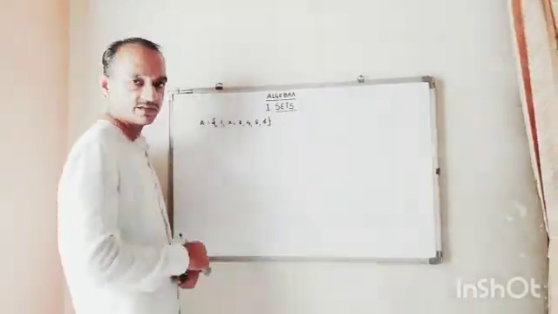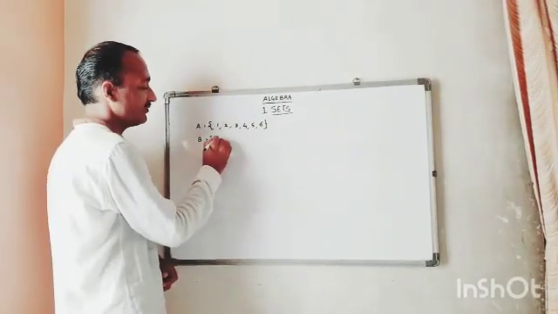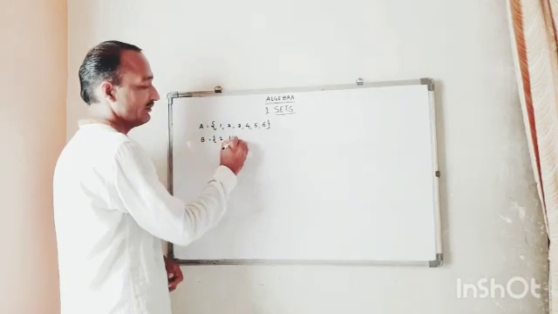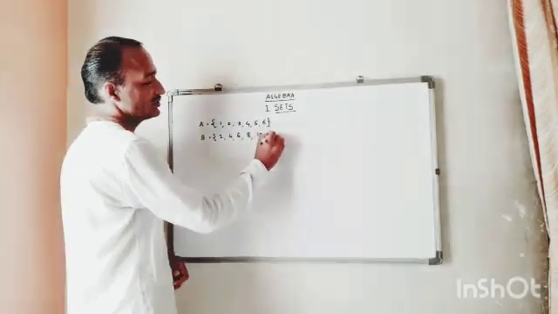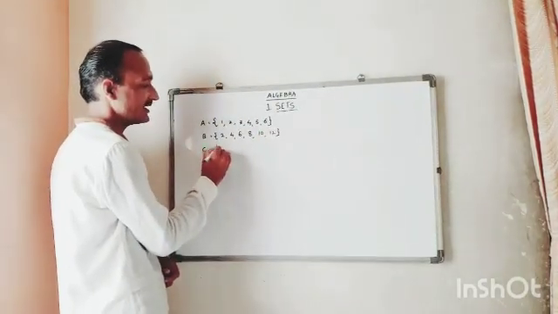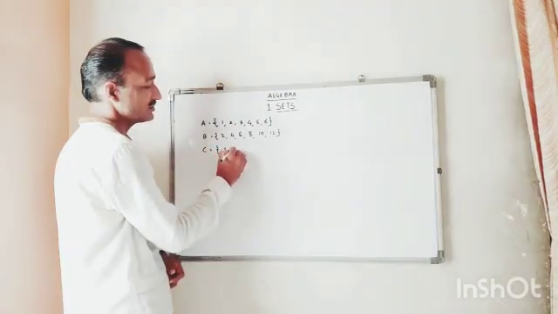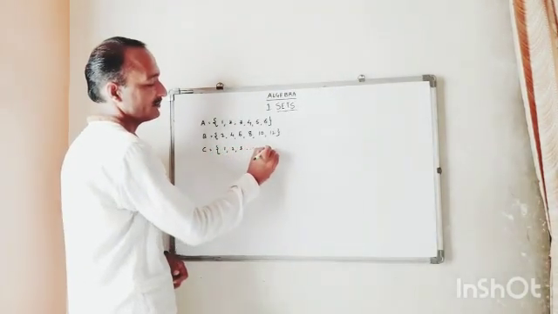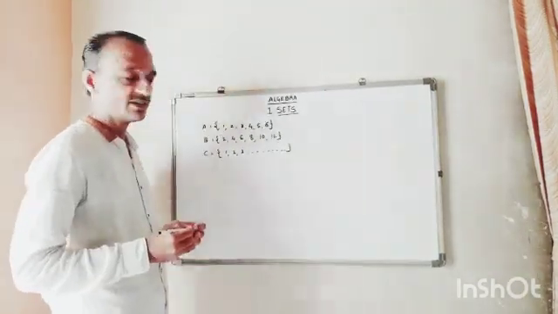This is the listing method. B is the set of 2, 4, 6, 8, 10, 12. C is the set of 1, 2, 3 again. See the difference. What is the difference in this?